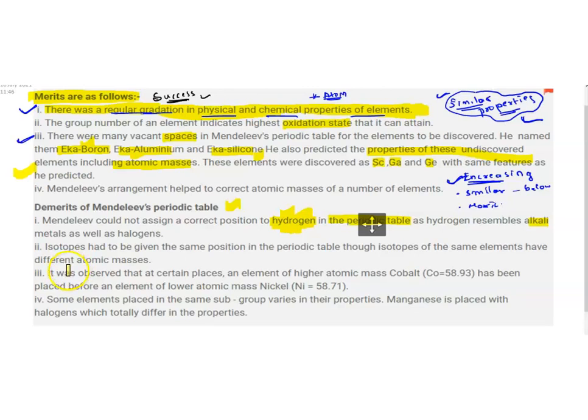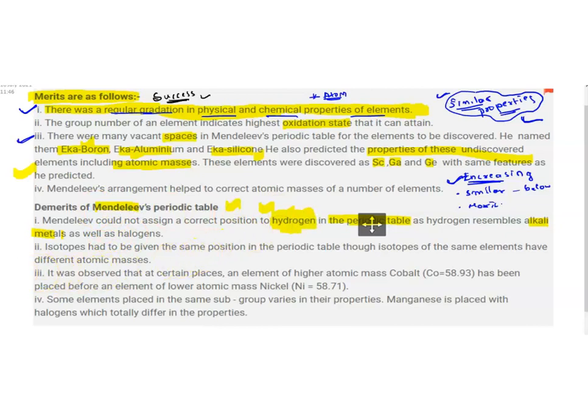In the same manner, hydrogen forms hydride. Hydrogen is also an electropositive element, and it looks like a metal also. Mendeleev failed to give a perfect position for hydrogen in his table.